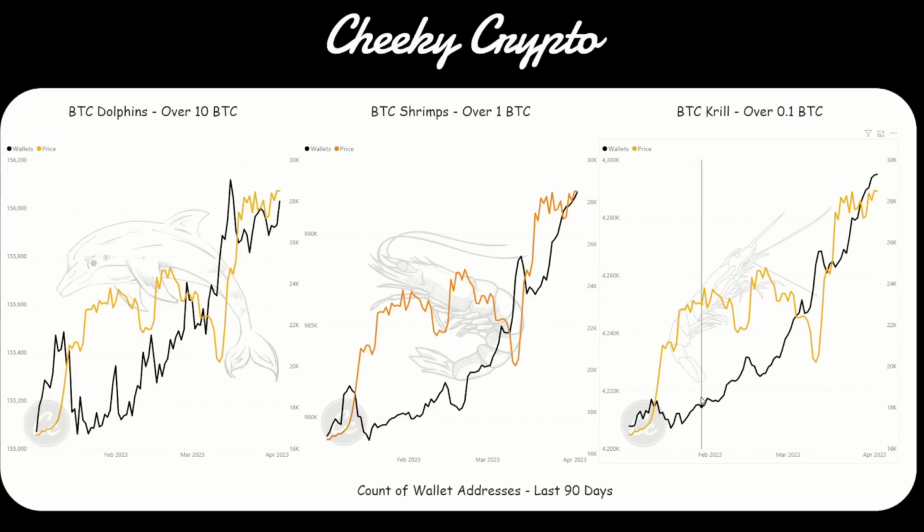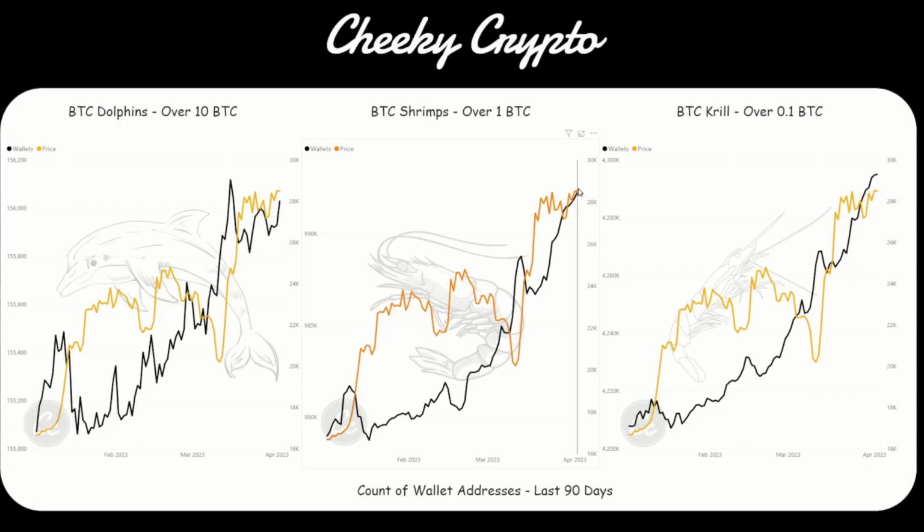And we can see here very significant climbs to the upside on the wallet counts of Krill, right? Krill is 0.1 Bitcoin per wallet minimum, and we can see that these guys have significantly climbed up since January, right? 18th of January, there were 4.2 million, and up here there is 4.295 million. So we can know that we've almost gained 100,000 wallets with at least 0.1 BTC in them.